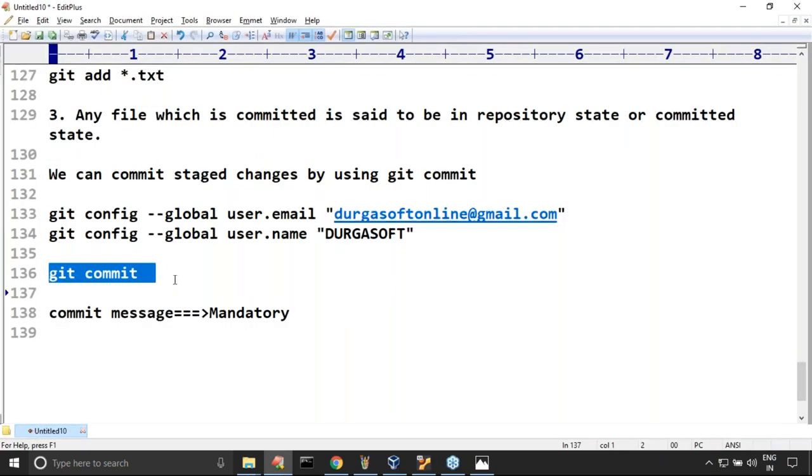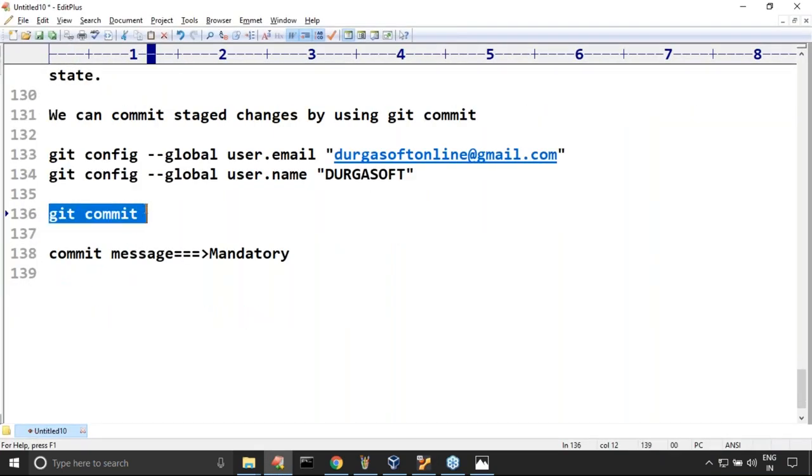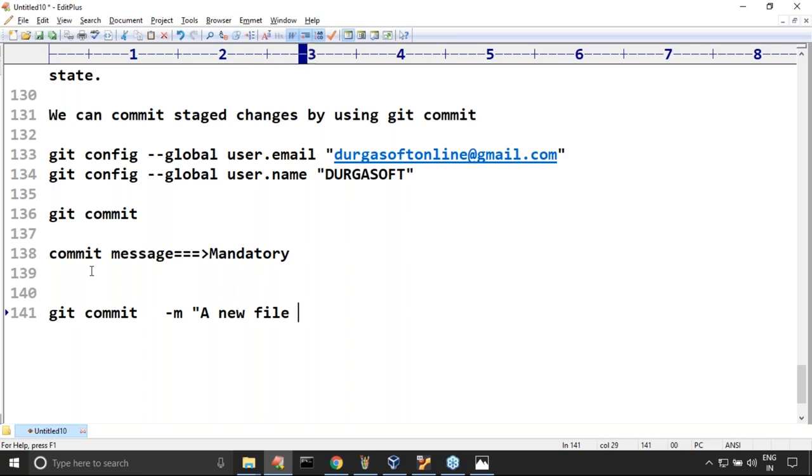But anyway, next time onwards, I don't want to make this mistake. What I will do is, at the time of commit only, you can specify with -m: a new file a.txt added. You can provide the commit message right there. If you have multiple lines, then you can provide the commit message by using the editor. If it is just one line, then in the command itself you can provide it. For this we require the -m option.